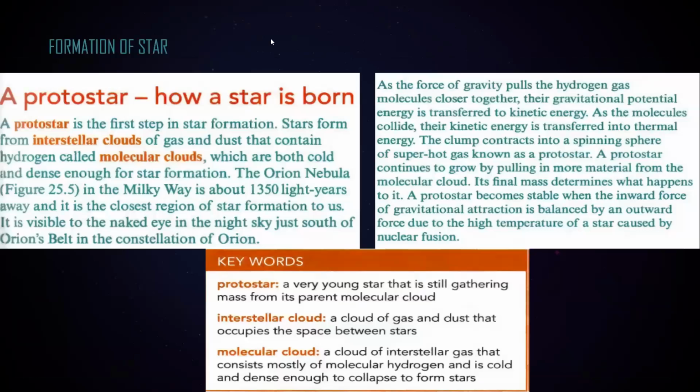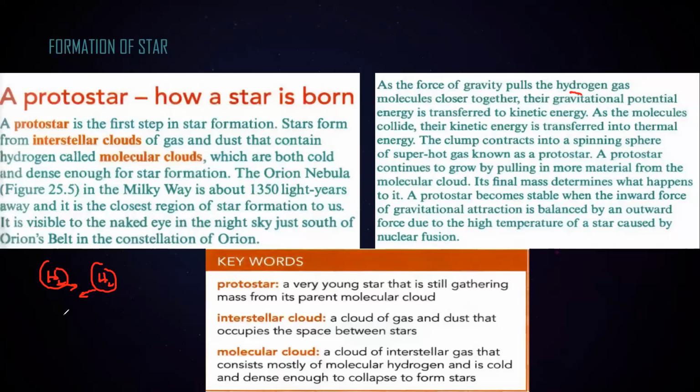So what basically happens is that the molecular cloud starts to come closer together. As the force of gravity pulls the hydrogen molecules closer to each other, they collide. As they come closer, the gravitational potential energy decreases and the kinetic energy increases. Because when particles come closer, the potential energy decreases and the kinetic energy increases.